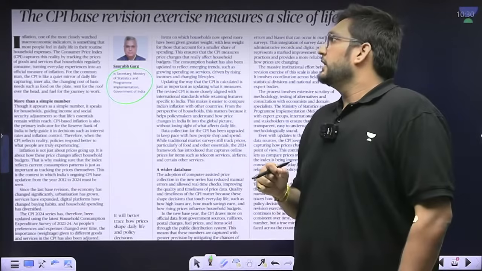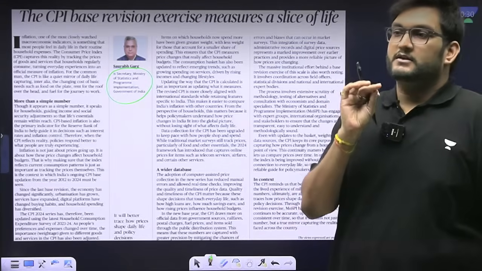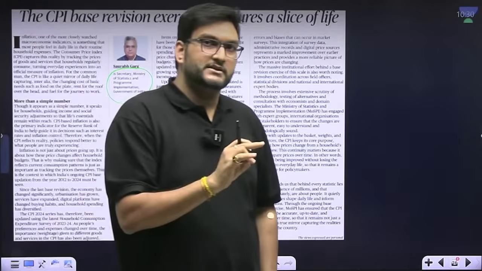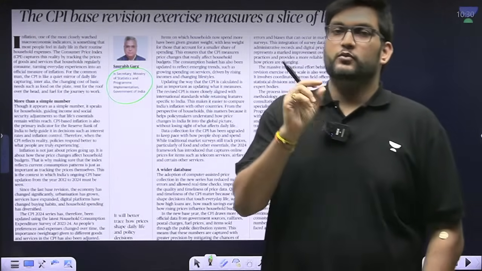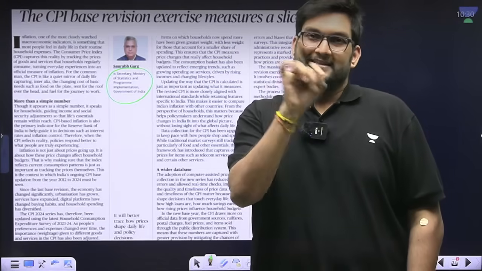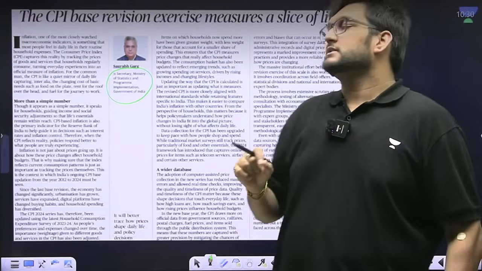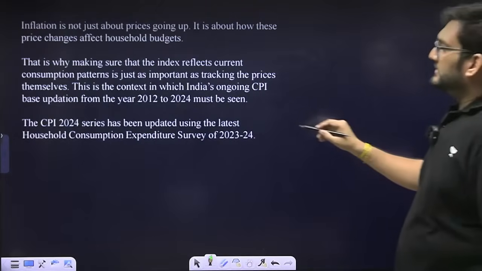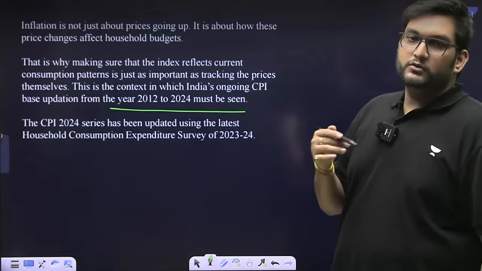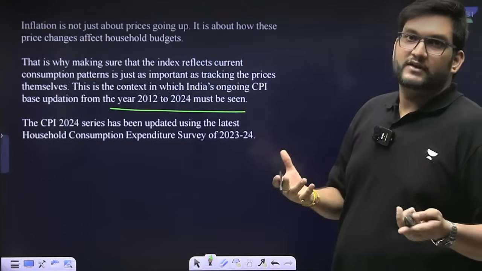Now, when we talk about CPI, the Consumer Price Index is a very important indicator because it takes into account goods and services. It is related to what you and me feel. But the problem was that the CPI base year was 2012. And recently, the base year has been changed. This change in base from 2012 to 2024 has been argued as a very important structural change which has happened in understanding inflation in India.